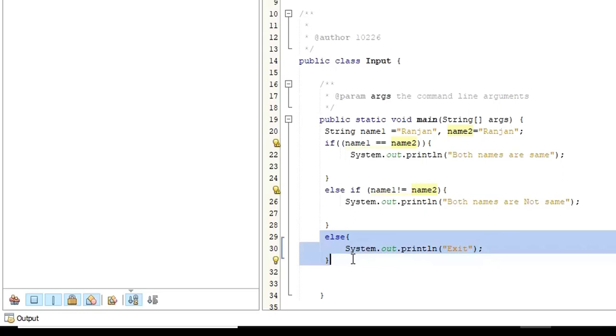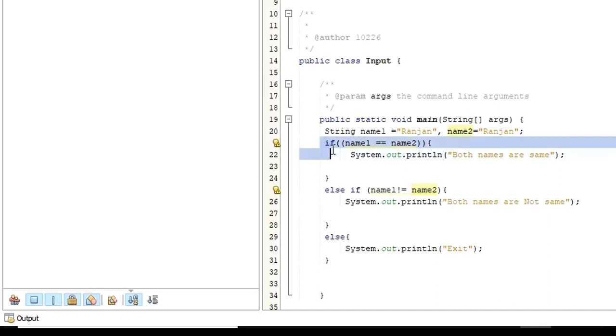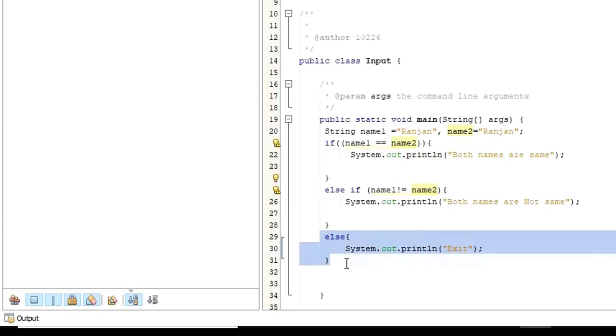Now, with this new thing called else if, what is going to happen? In case this condition is false, instead of executing the else, it is going to the else if part. Again here it is going to check the condition.